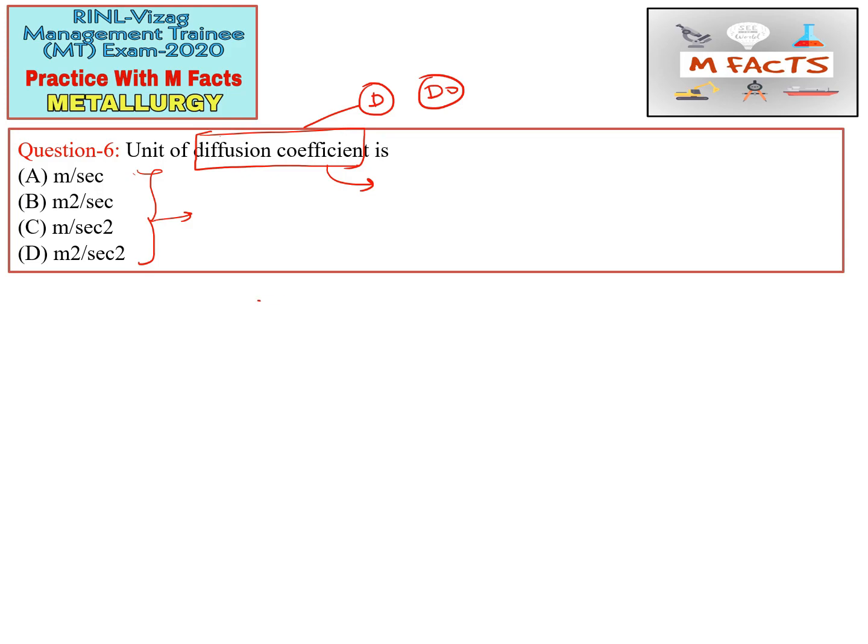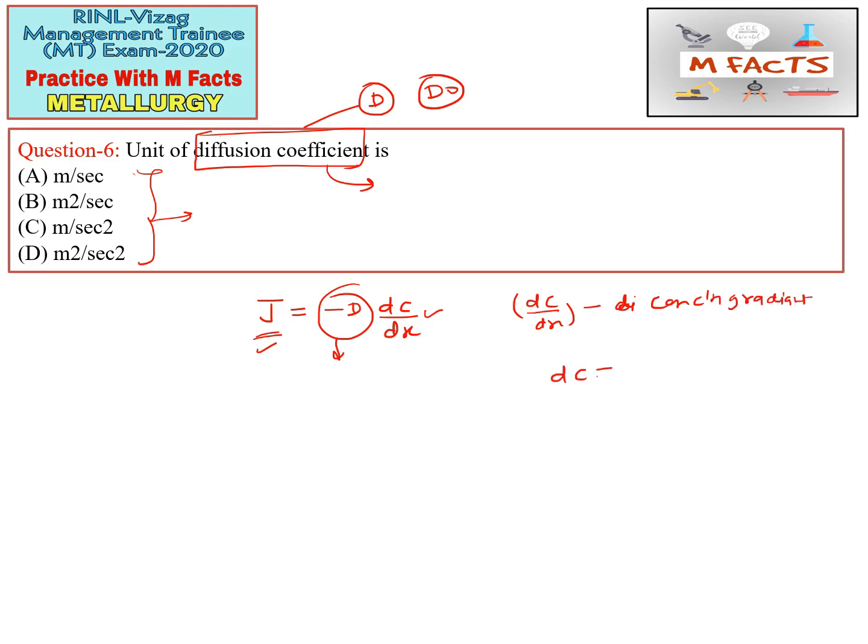The diffusion flux can be correlated with the diffusion coefficient: J = -D dc/dx, and you need the unit of this D. If you know the unit of J and the unit of dc/dx, you can find it. So what is dc/dx? It is the concentration gradient. What is the unit of concentration dc? We can find it in mole or kg or gram. Here I am going to use the mole.